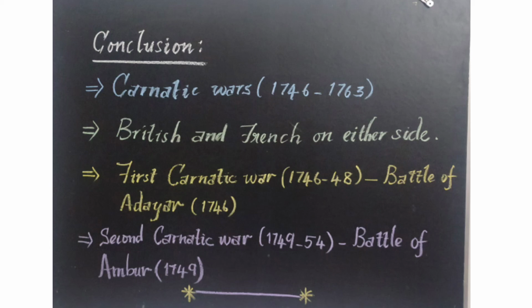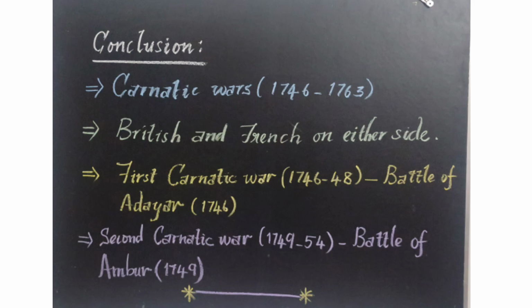And we learned half of the Second Carnatic War, the duration of which was 1749 to 1754. The main cause of the war was the issue of succession in Carnatic and Hyderabad. In Carnatic, the war of succession was between Anwaruddin Khan and Chanda Sahib, and in Hyderabad, between Nazir Jung and Muzaffar Jung. Chanda Sahib and Muzaffar Jung were supported by Dupleix, the French governor. They defeated and killed Anwaruddin Khan. His son Muhammad Ali fled to Tiruchirappalli. In Hyderabad also, Nazir Jung was killed, and Muzaffar Jung became the Nizam.